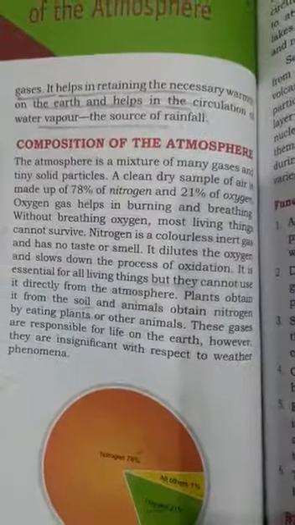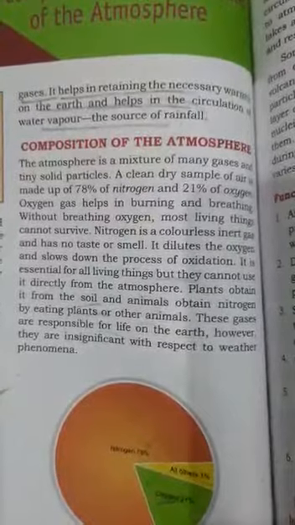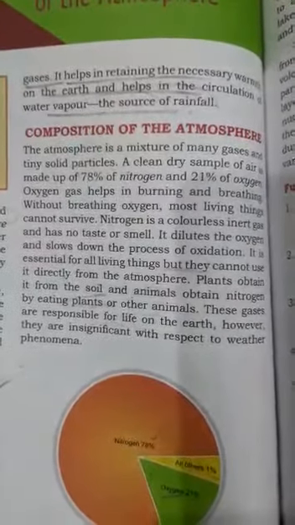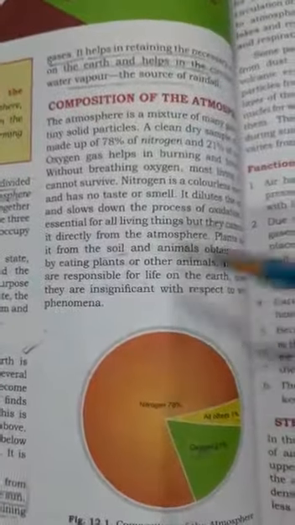It also helps in retaining the necessary warmth of the earth and helps in circulation of water vapor, which provides us a source of rainfall. So this is all about how the atmosphere is helpful to us.